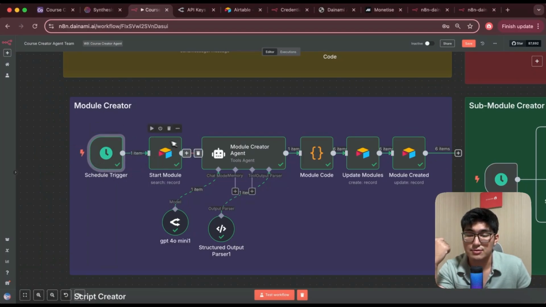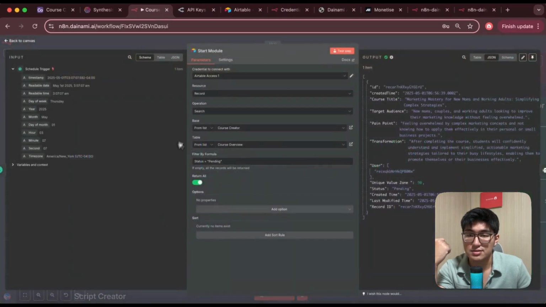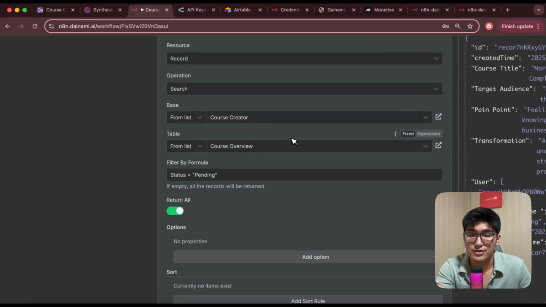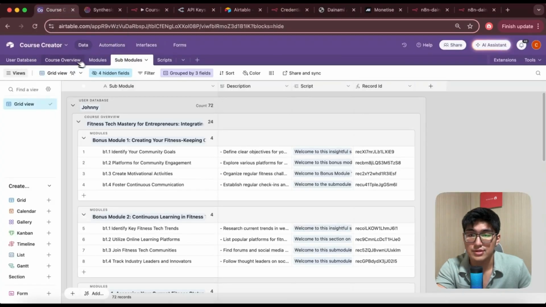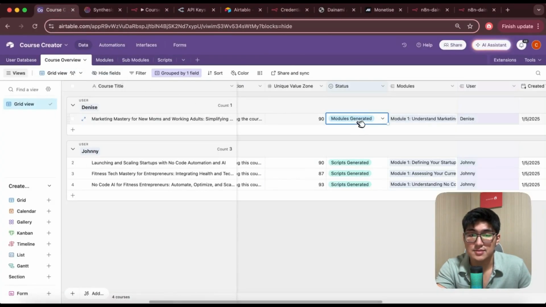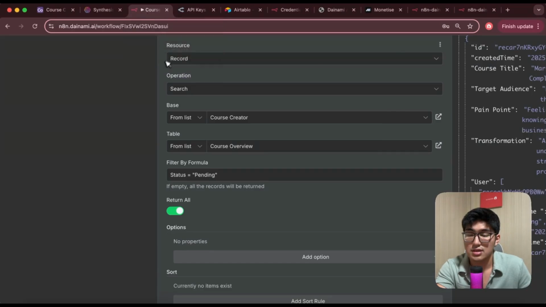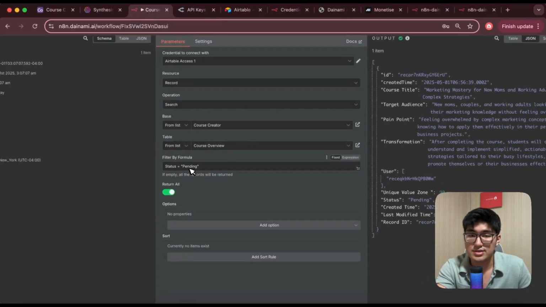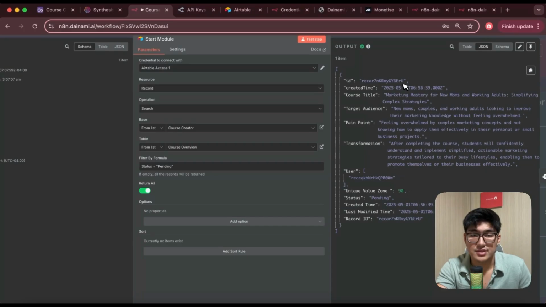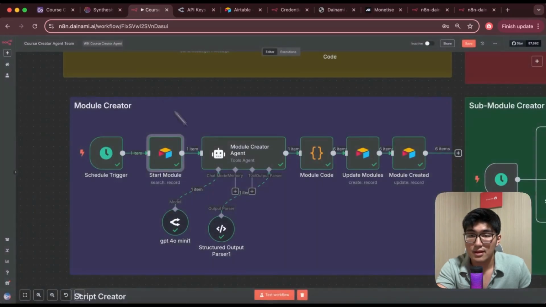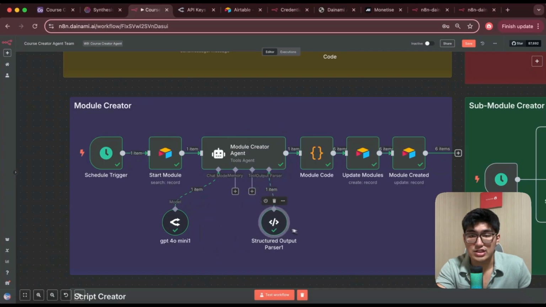Afterwards, you're going to have an Airtable module. You're going to click search record. We're going to search from cost creator, cost overviews, where the status equals pending. Remember, we want to trigger the workflow to get started from the status pending to generate modules, right? If you go into costs over here, once this is done, you have these specific fields from this cost, because this is the only cost that is set to pending. Okay, and then it will now trigger the next AI agent, which is our module creator agent.